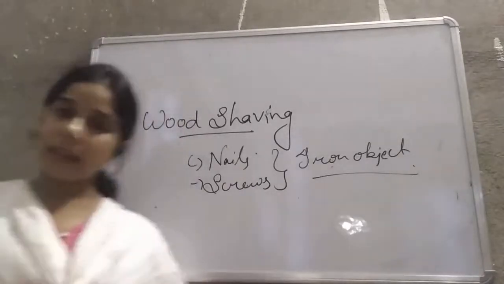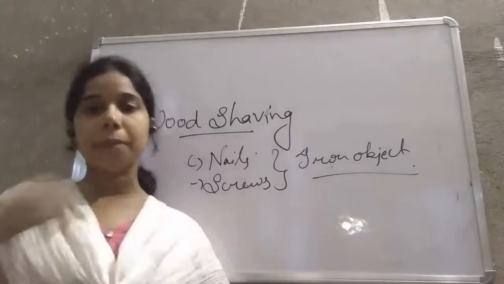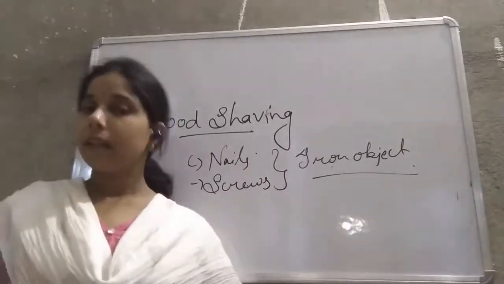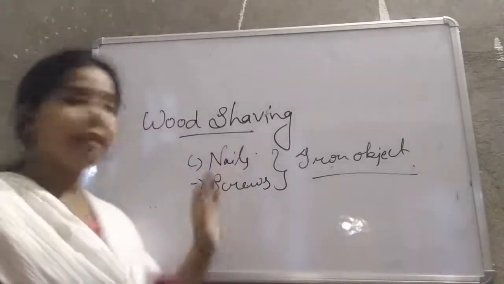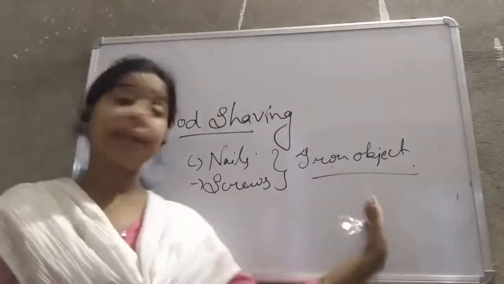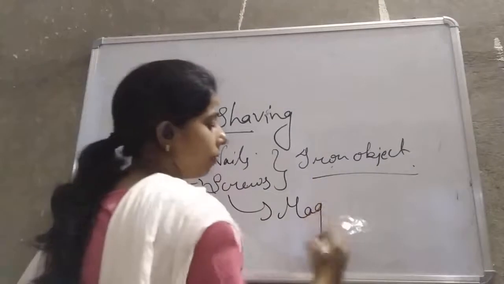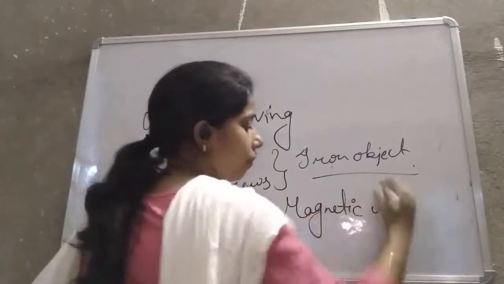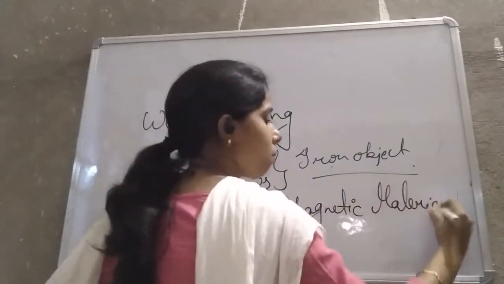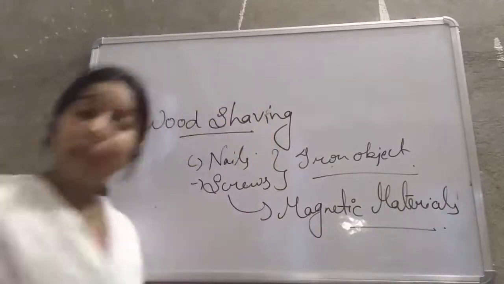When he takes the magnet and uses it in the wood shaving, what will happen? This nail and this screw are magnetic materials.